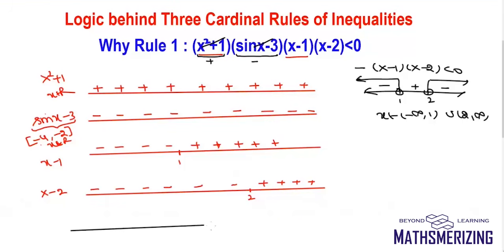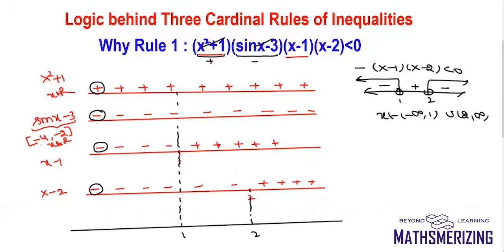So again, I'll take up a number line. The critical points are 1 and 2, so I'll mark them on a number line. Now, when x is less than 1, the first is positive, the others are negative, negative, and negative. So plus into minus into minus into minus is minus. Then for the next interval, plus into minus, plus into minus, there'll be plus. So I'll get minus, plus and minus.